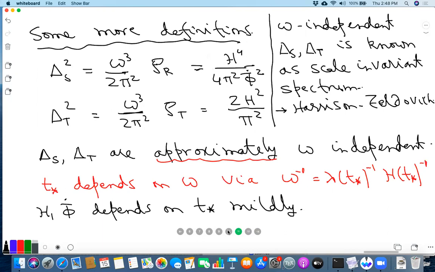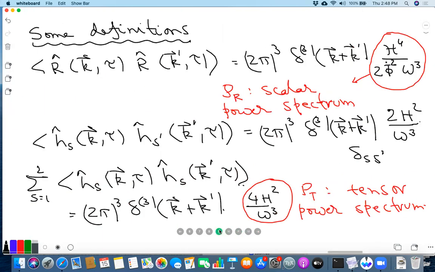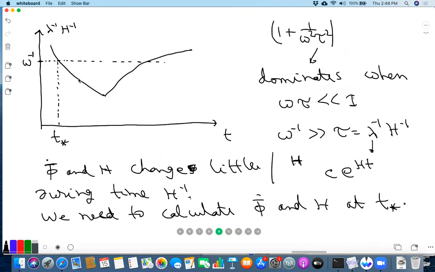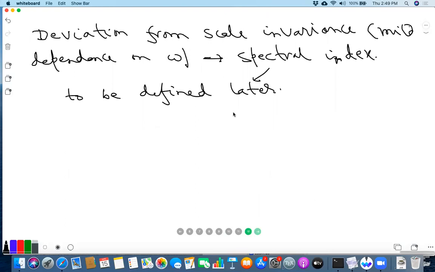And if you go back to this diagram earlier, you can see the larger T star means smaller omega inverse, right? As you bring this curve down, the horizon crossing happens at a later time. So this already tells you that if there is a deviation from scale invariance, in which direction it should go. And that has also been confirmed by experiments. So this again we'll discuss later.